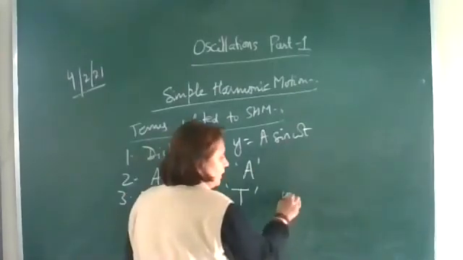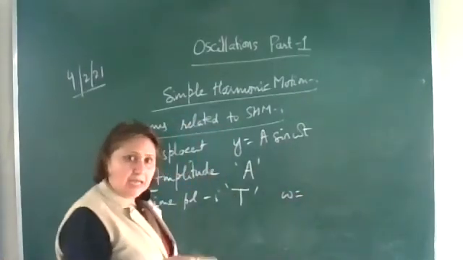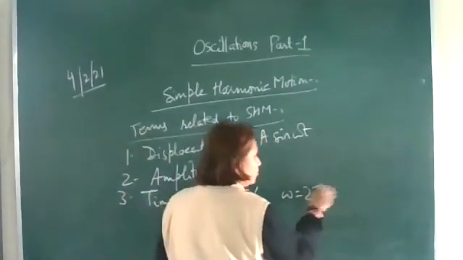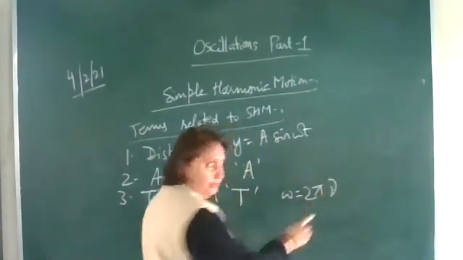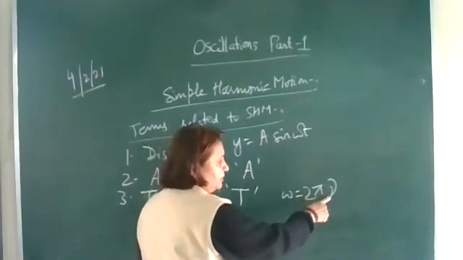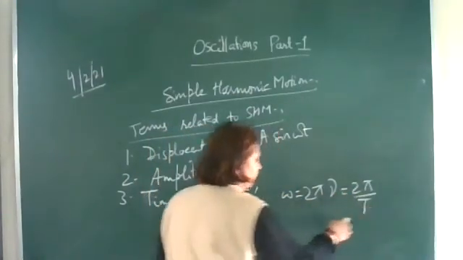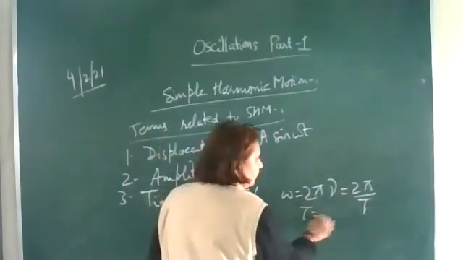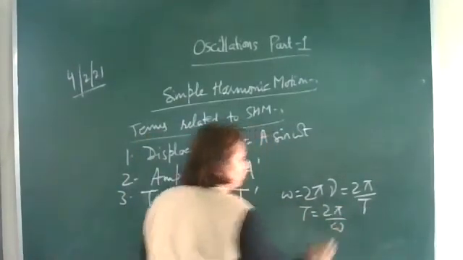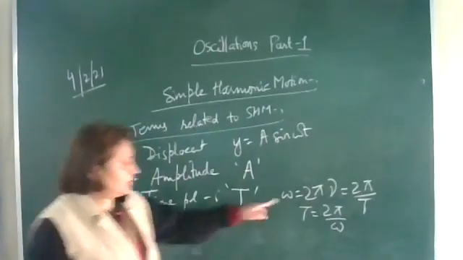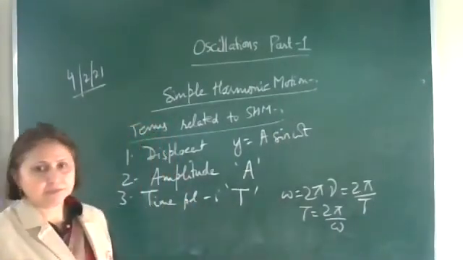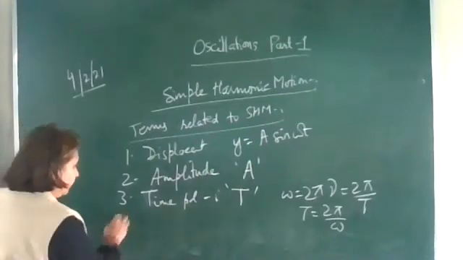Here this omega is the angular frequency, which is equal to 2 pi into nu, and nu is the reciprocal of time period, so 2 pi upon capital T. So from here, time period is equal to 2 pi upon omega. This is the time period.